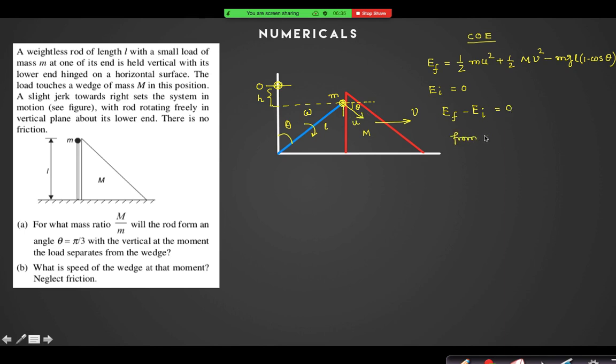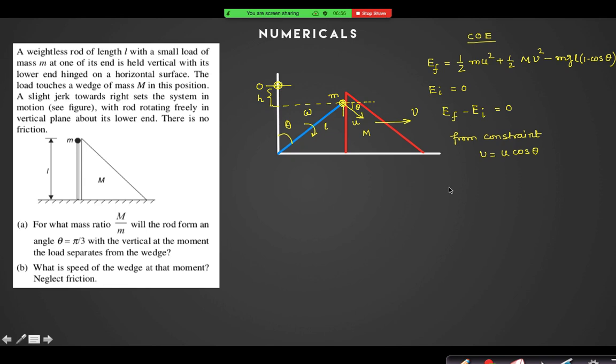Yes, sir. U cos theta. From the constraint, v is equal to u cos theta. Now I can put the value here and I can find the value of u and the value of v in terms of L and theta, right?